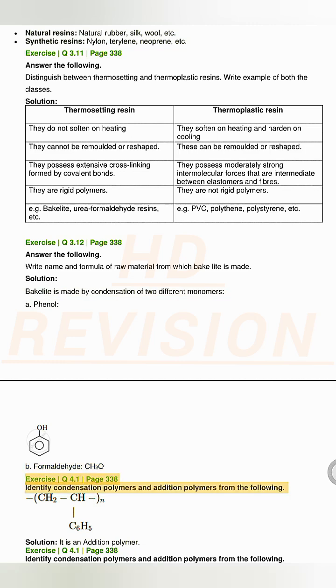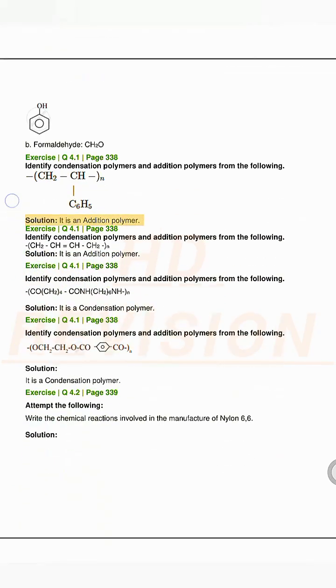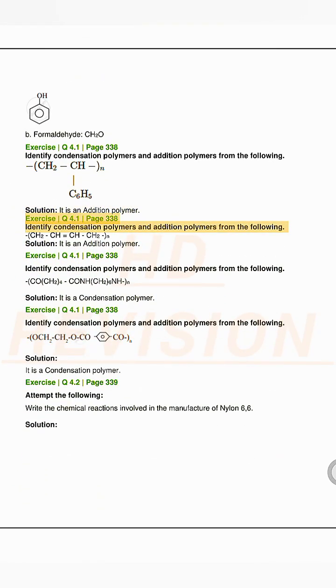Exercise Q 4.1, page 338. Identify condensation polymers and addition polymers from the following. Solution. It is an addition polymer. Exercise Q 4.1, page 338. Identify condensation polymers and addition polymers from the following. CH2=CH-CH2-NH2. Solution. It is an addition polymer.